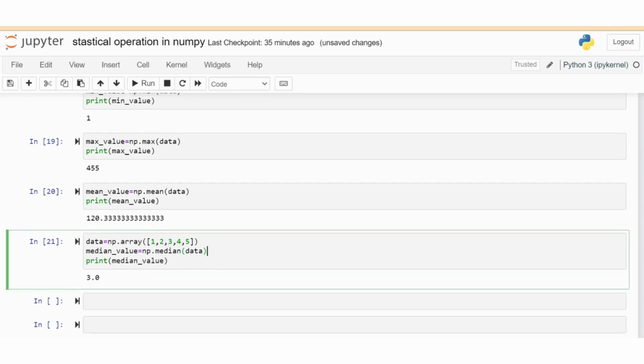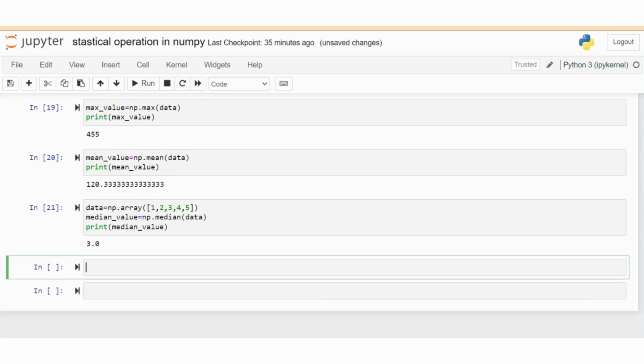Okay, and now calculate the mode of the given data. First, import the SciPy library: from scipy import stats, which means statistics.